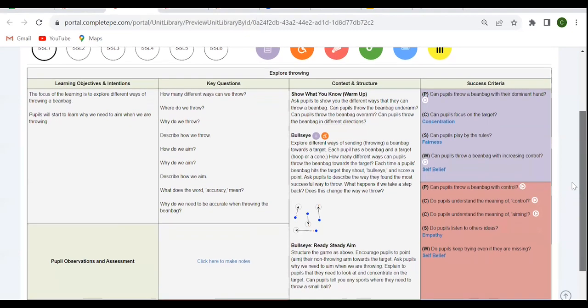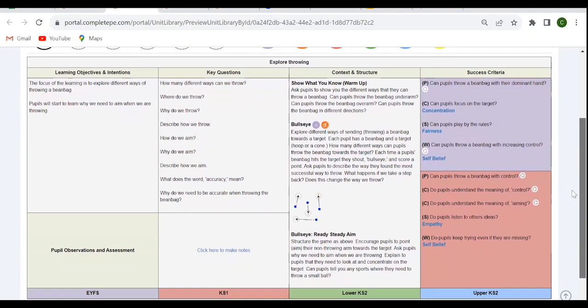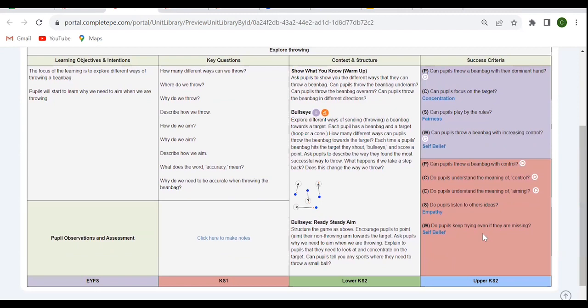Back in the actual unit of work itself, the final column to discuss is our success criteria column. First of all, there are 2 different colours, and the 2 different colours align with the key that runs across the bottom of the plan. So in the purple area, I'm in an early years unit at the moment. These are the outcomes that I would expect the children to be showing me. And it's very subjective, your opinion as to whether or not they are showing you all of these successes. They do not have to be able to show you everything.